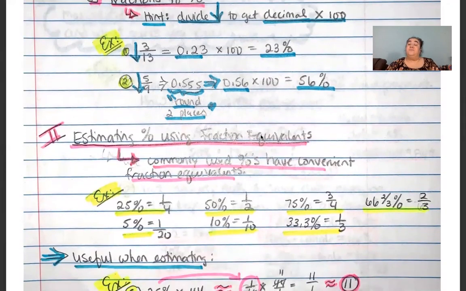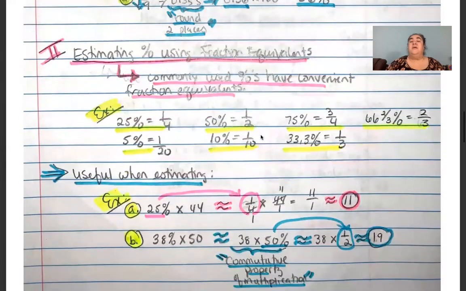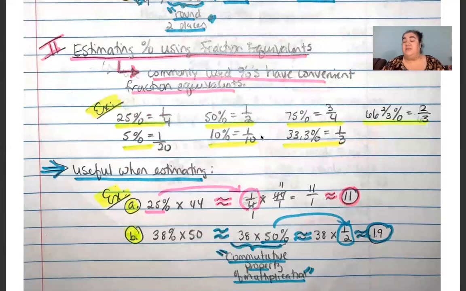All right. Now, some things that we can do with decimals is that because we can estimate percentages using fractions to help us do so, because there are some percentages, as you can see here, that have common and convenient fraction equivalents. For example, 25% is always 1/4, or 1 out of 4.